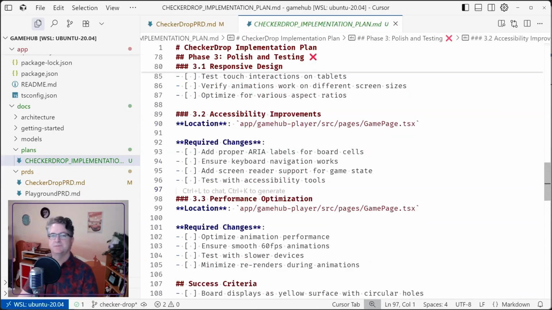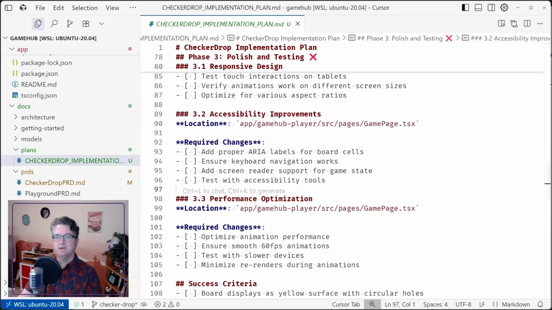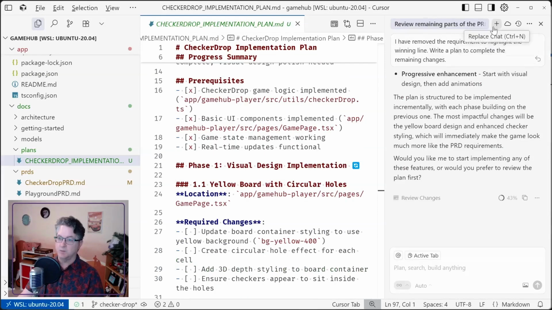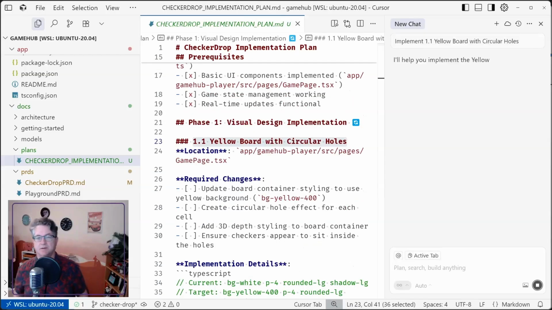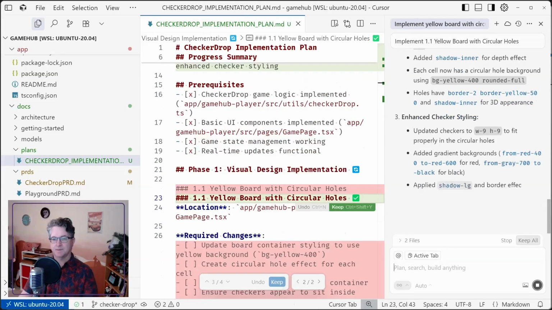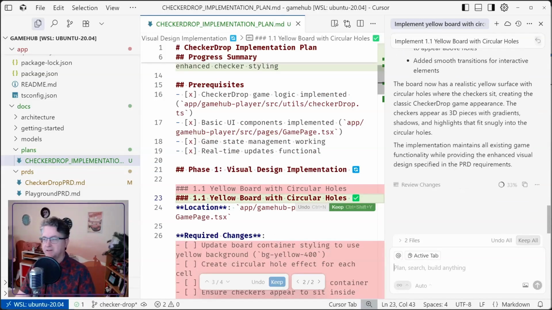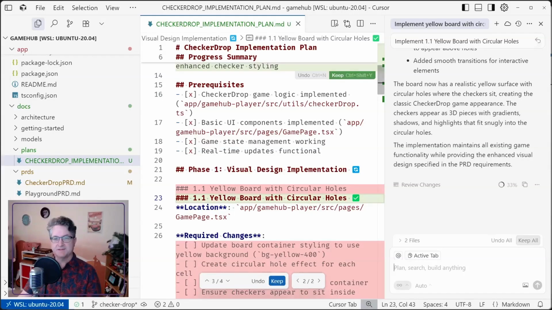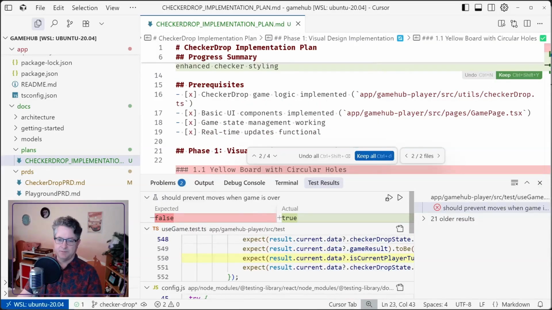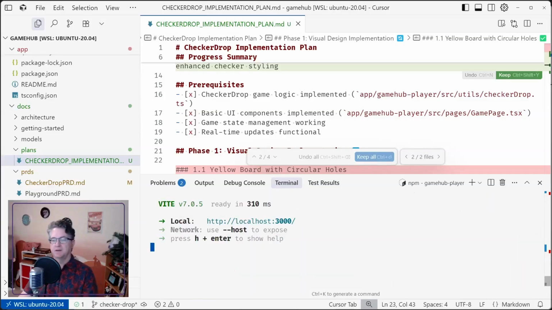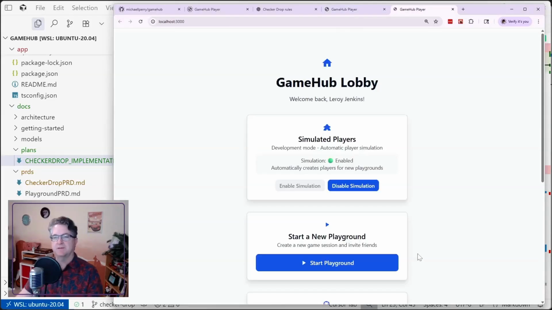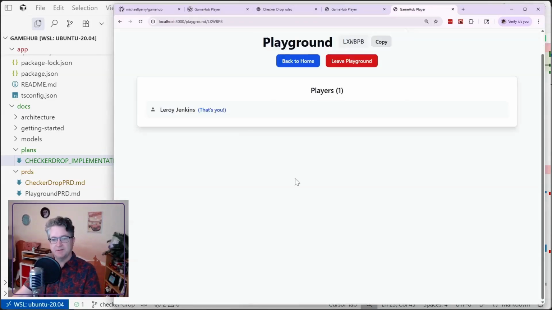Yeah, so let's bring this into context in a brand new chat and do 1.1. It claims that it got that completed. Let's see, shall we? Bring up a brand new terminal. npm run dev. What does this look like?